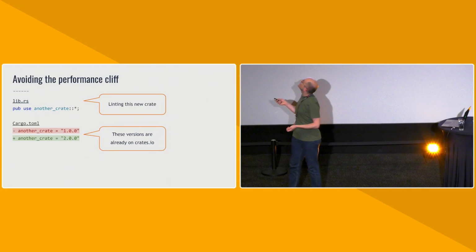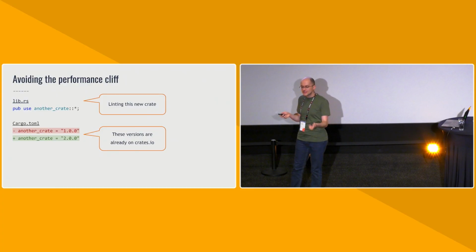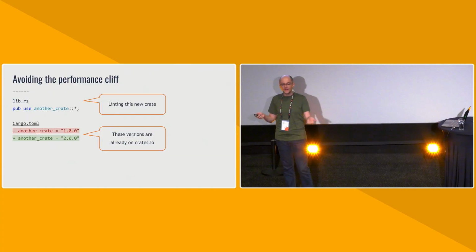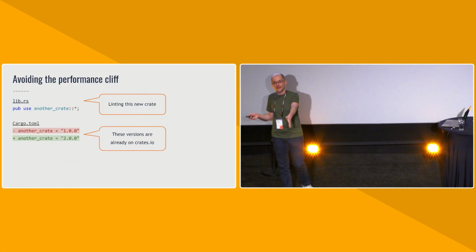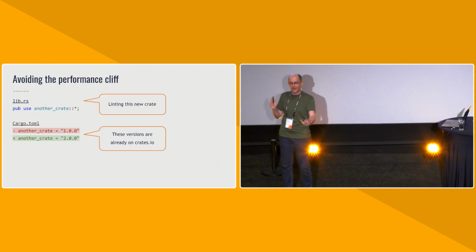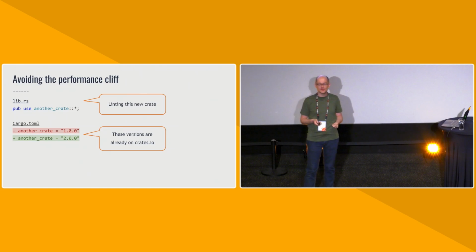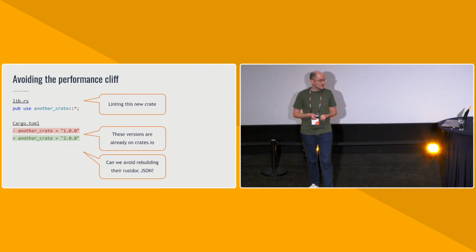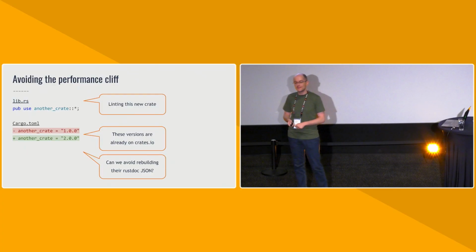One of the ways that we could do this is when we are linting this crate that re-exports something, we'll notice that the thing that is being re-exported, odds are, is actually in crates.io. It's a well-known version. And so if you ask, what are the items in this? What does the rustdoc JSON look like? It's actually the same rustdoc JSON, so long as we're on the same platform, caveats apply. But more or less, they're the same items. We should be able to reuse the rustdoc JSON. Can we avoid rebuilding it? Can we just use a ready-made rustdoc JSON somehow?